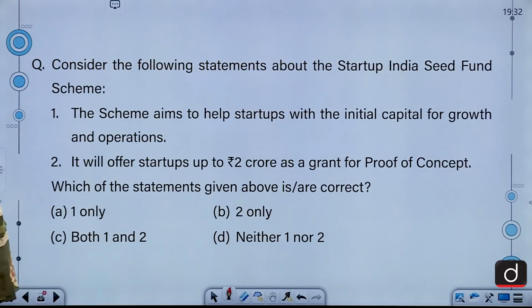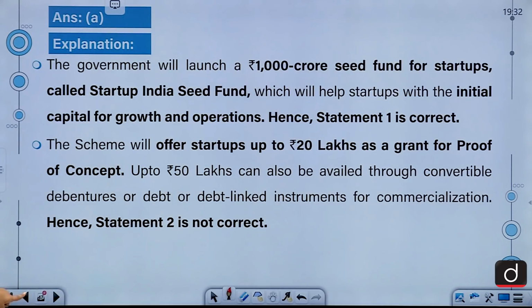Moving on, let's look at our next question, which says, consider the following statements about the Startup India Seed Fund Scheme. 1, the scheme aims to help startups with the initial capital for growth and operations. 2, it will offer startups up to rupees 2 crore as a grant for proof of concept. Which of the statements given above is or are correct? 1 only, 2 only, both 1 and 2, neither 1 nor 2. The correct answer for this question is A, that is 1 only.